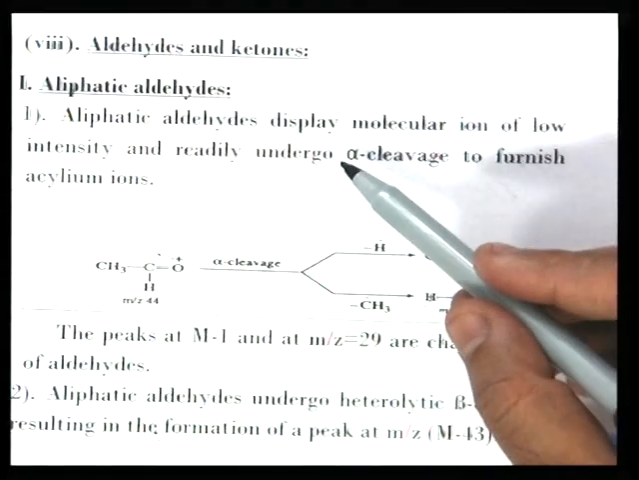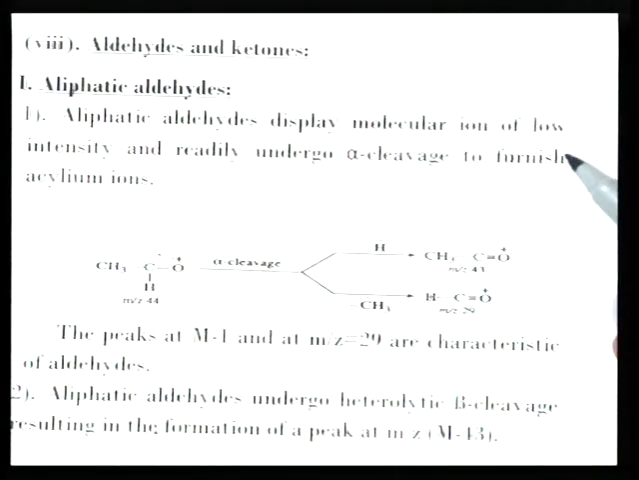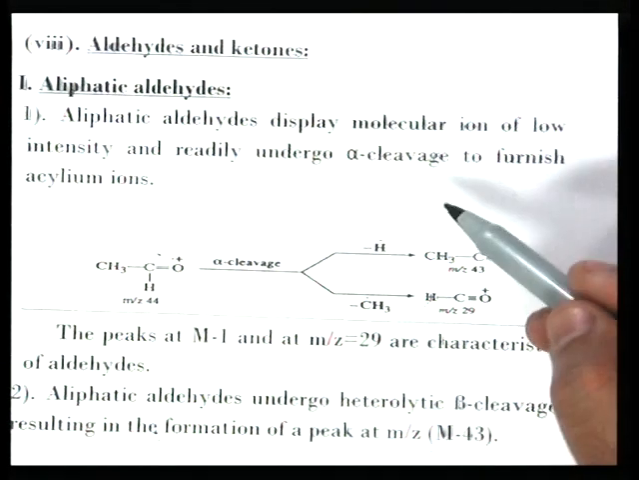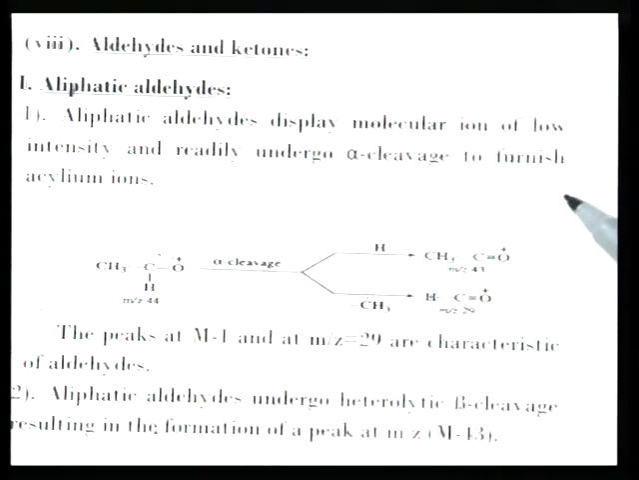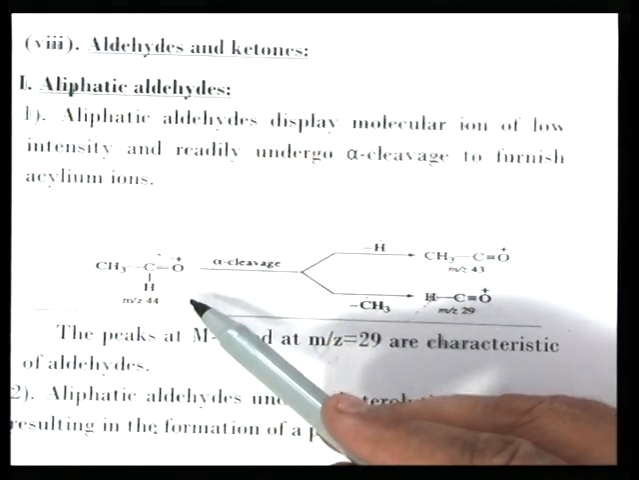Now, another class of compounds is aldehydes and ketones. Again, aldehydes and ketones are aromatic as well as aliphatic. Aliphatic aldehydes display a molecular ion of low intensity and readily undergo alpha cleavage to furnish the acylium ion. Here acetaldehyde is an example.